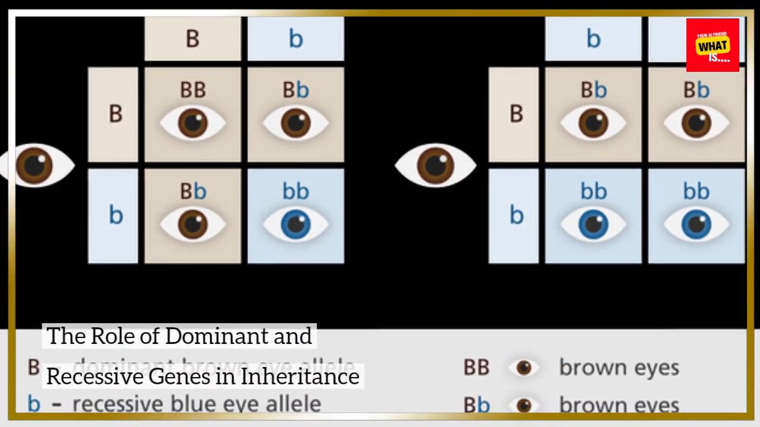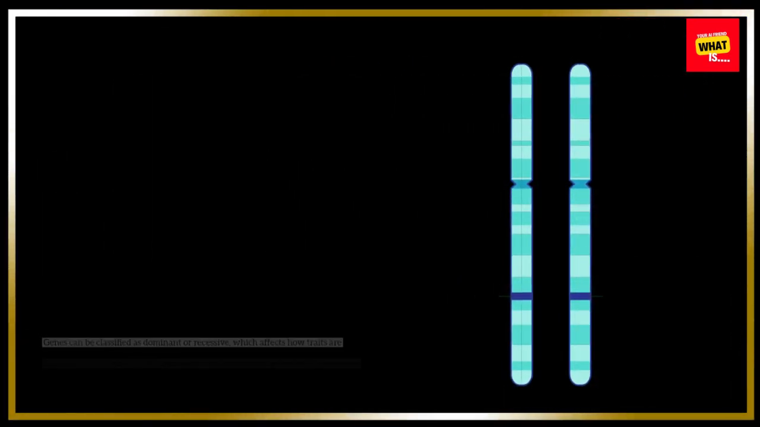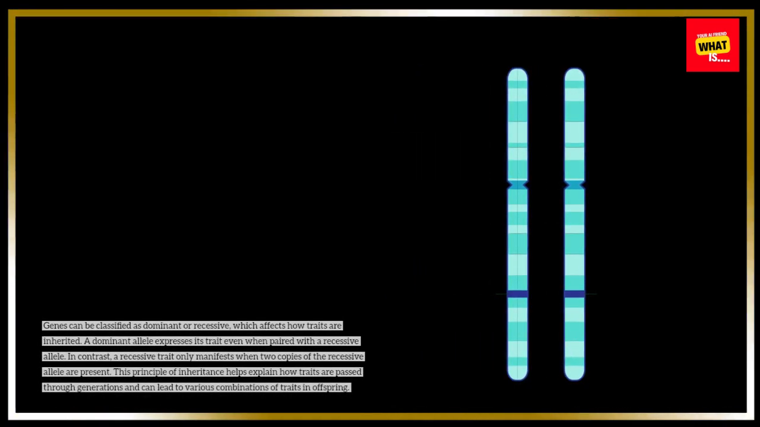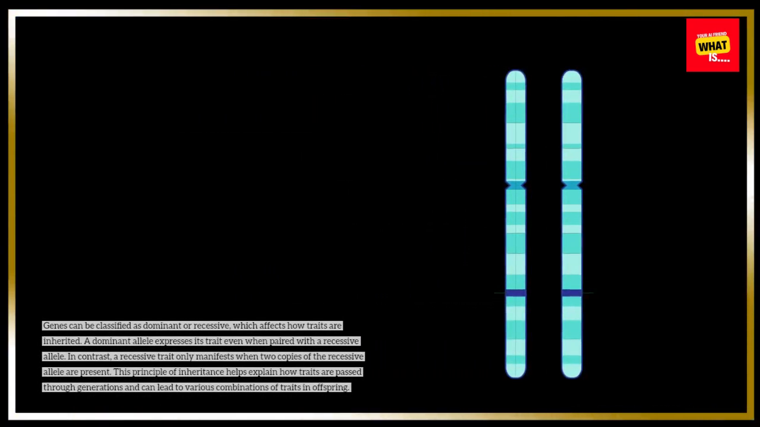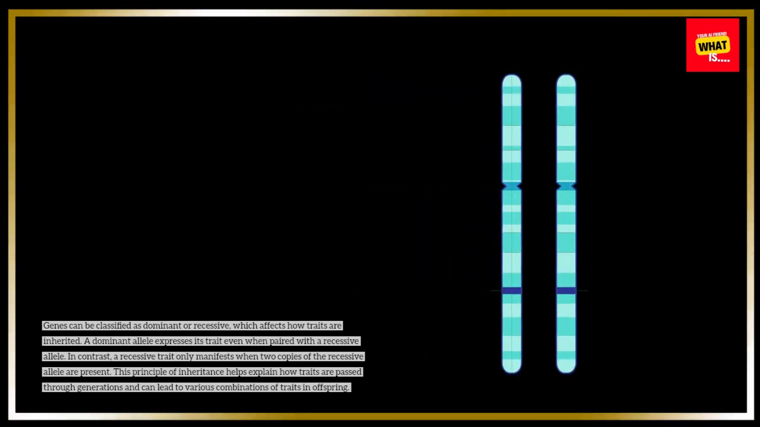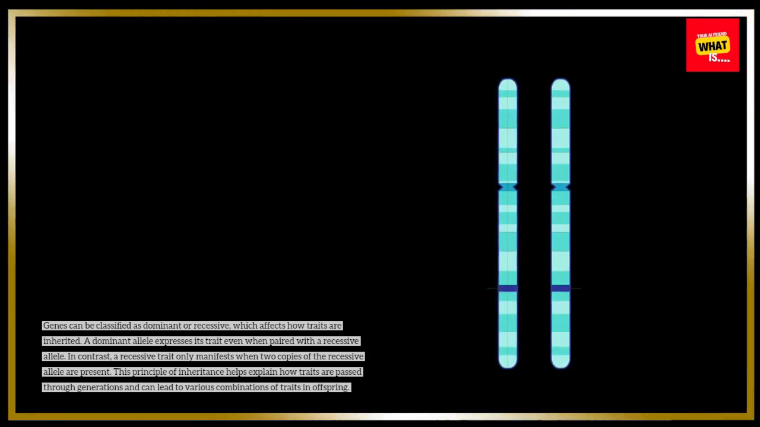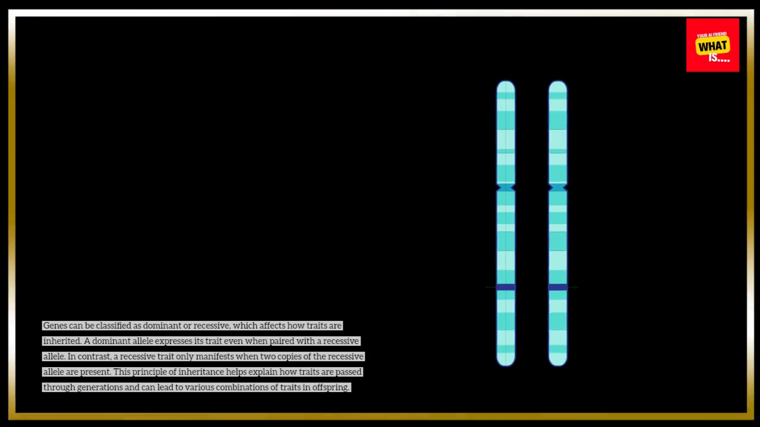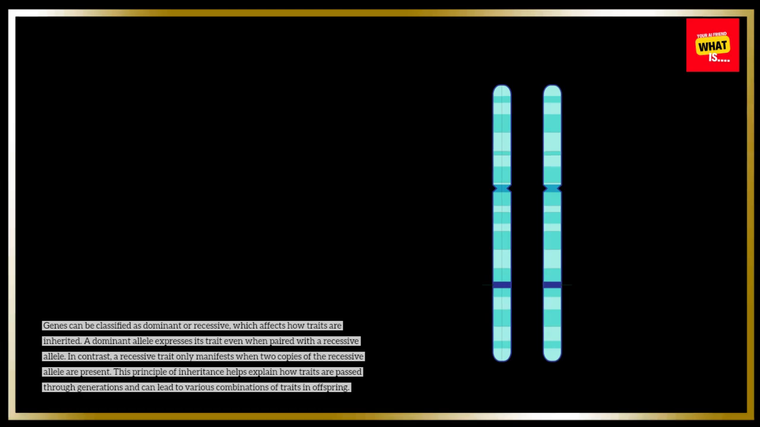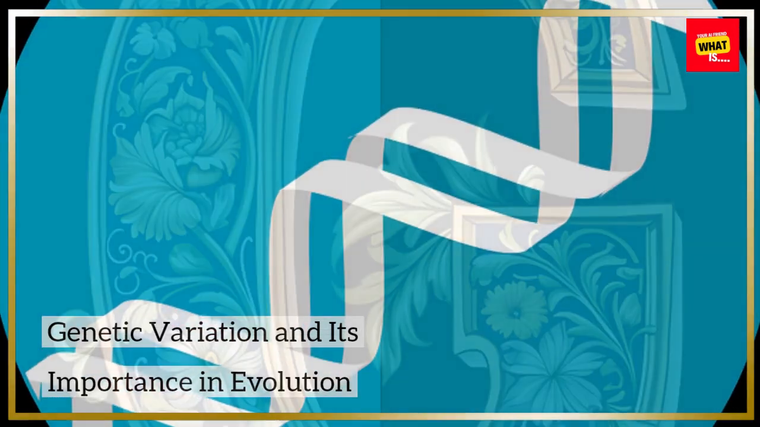The role of dominant and recessive genes in inheritance. Genes can be classified as dominant or recessive, which affects how traits are inherited. A dominant allele expresses its trait even when paired with a recessive allele. In contrast, a recessive trait only manifests when two copies of the recessive allele are present. This principle of inheritance helps explain how traits are passed through generations and can lead to various combinations of traits in offspring.